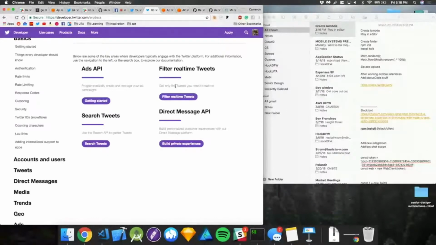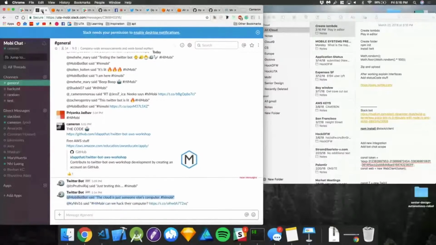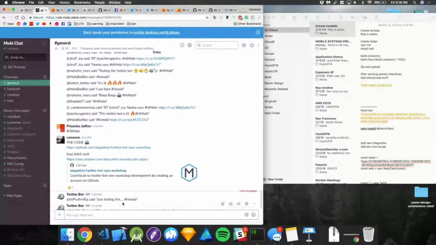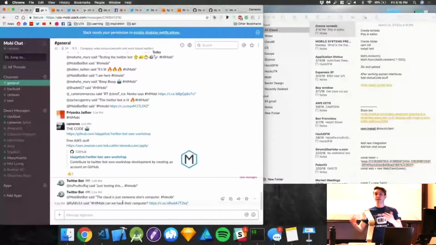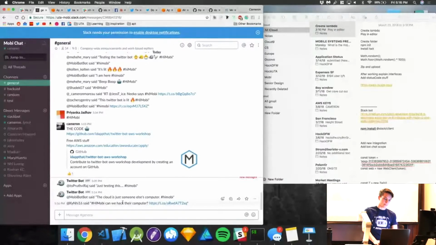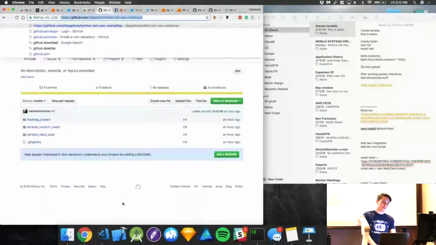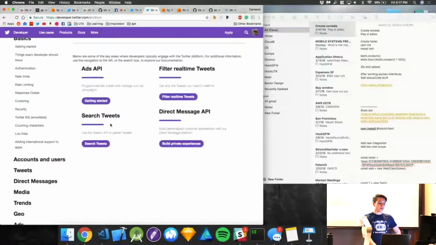Filtering real-time tweets is what we're doing right now on Slack. Basically, as you type, essentially what's happening is, yeah, exactly. Right now we're getting this continuous stream of tweets filtered by this hashtag. As soon as we get a tweet, we post it to Slack, and we're using that whole AWS service for that. But like I said, we're going to do that Jaden Smith one too, so that's going to be cool. All right, so let's look at some things they have to offer.